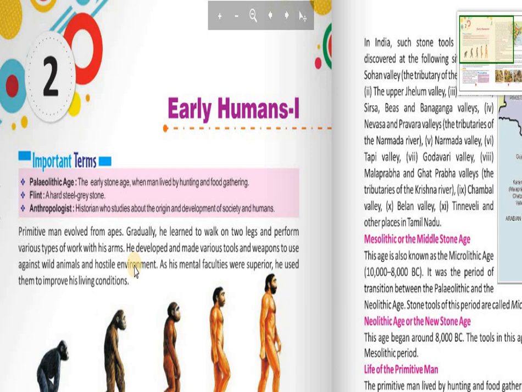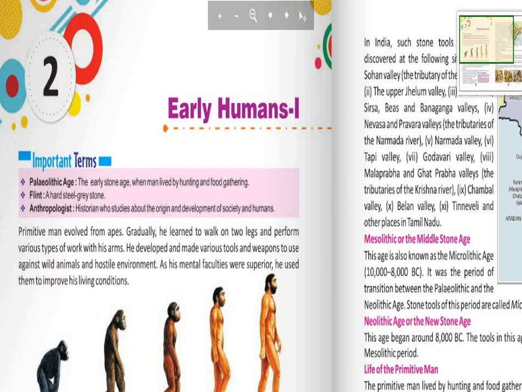A few examples are chimpanzees, orangutans, gorillas, etc. They slowly learned to walk on two feet and perform various tasks with their arms. They also developed some tools, especially strong tools, to use as weapons against wild animals and hostile environment.